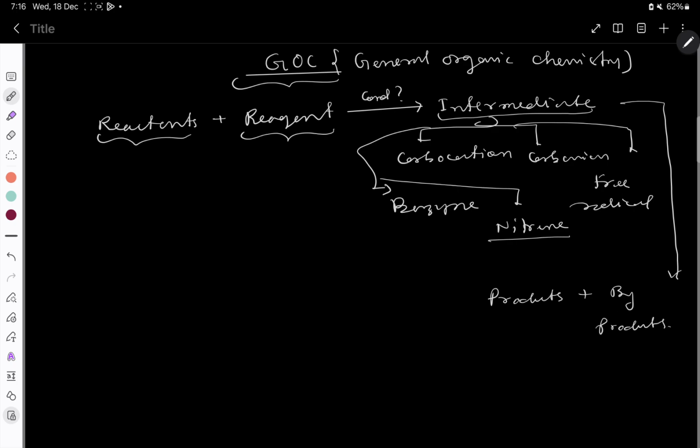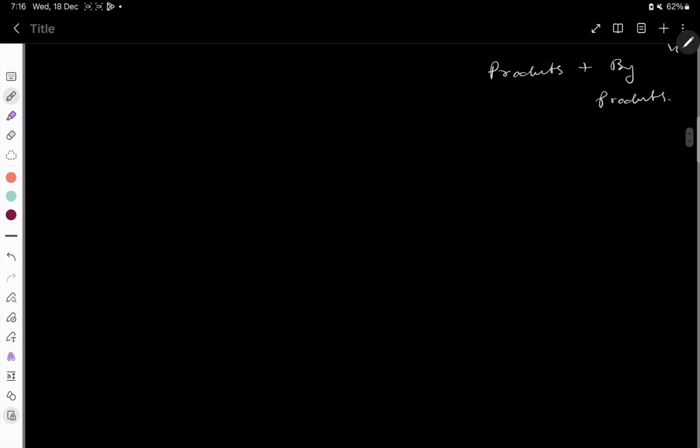Now here, what is the reactant and what is the reagent? This reagent may act as a nucleophile. What is meant by nucleophile? You will get to know after some time that a nucleophile is a species which is electron rich. And an electrophile is represented by E plus. If the reagent is a nucleophile, of course, the reactant will be an electrophile, and vice versa.